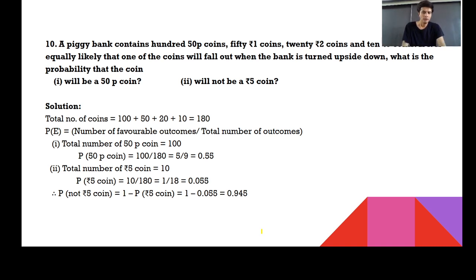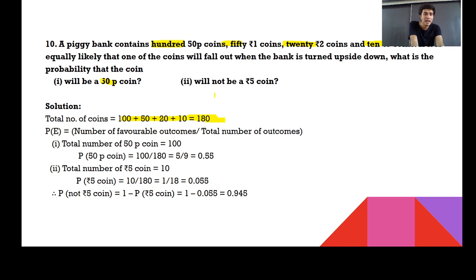Let's move further. A piggy bank contains 100 50-paisa coins, 50 1-rupee coins, 20 2-rupee coins, and 10 5-rupee coins. If it is equally likely that one of the coins will fall out when the bank is turned upside down, what's the probability that the coin will be a 50 paise coin? First, let us see how many coins there are in total. 100 coins of 50 paise, 50 coins of 1 rupee, 20 coins of 2 rupees, 10 coins of 5 rupees. If I make a total, the total is 180.